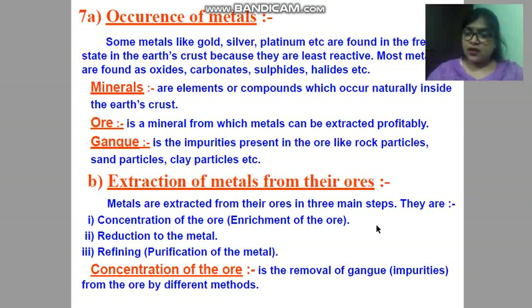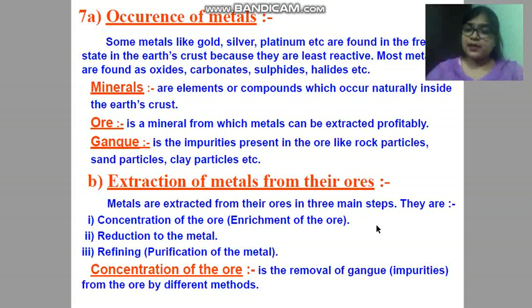Minerals are the naturally occurring substances present in the earth's crust. The element or compound which occurs naturally in the earth's crust is called a mineral. And an ore is the mineral from which metal can be extracted profitably and conveniently. I will explain it with an example.